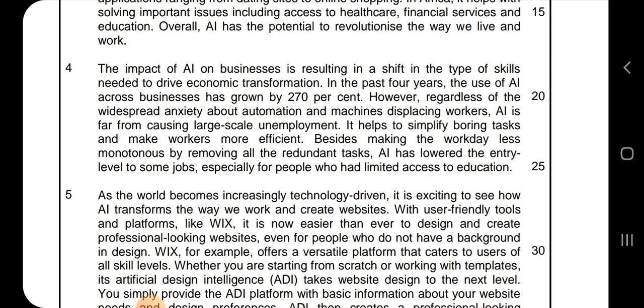It helps to simplify boring tasks and make workers more efficient. Besides making the workday less monotonous by removing all the redundant tasks, AI has lowered the entry level of some jobs, especially for people who had limited access to education.